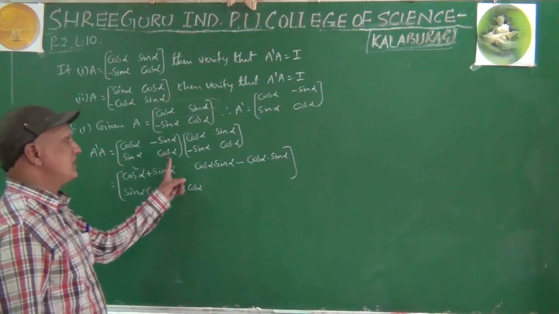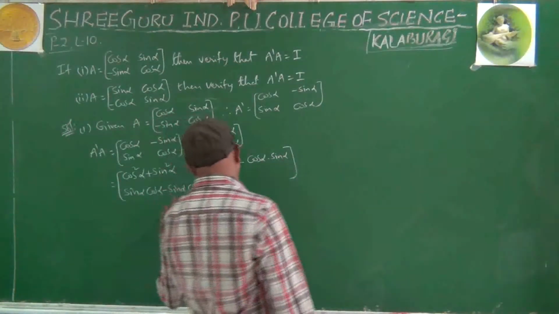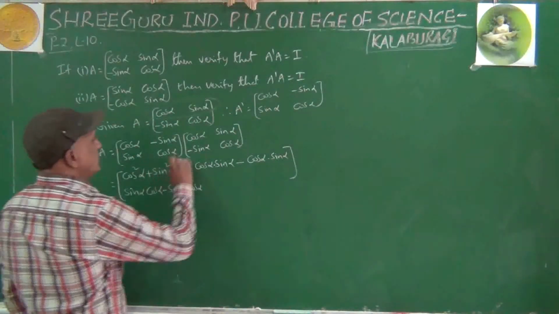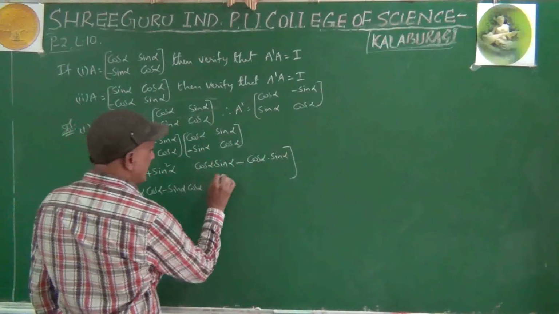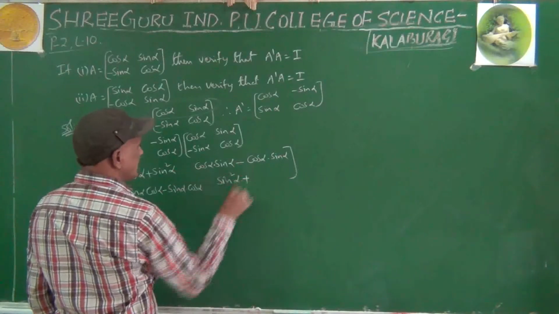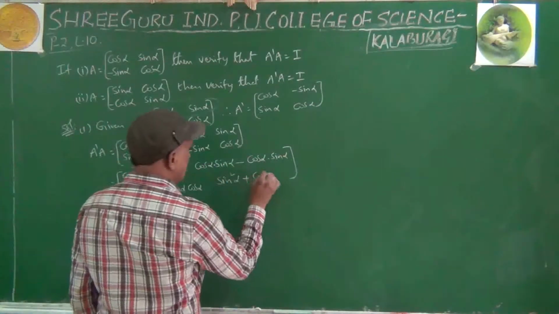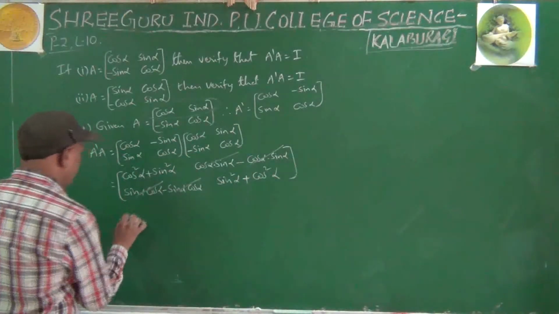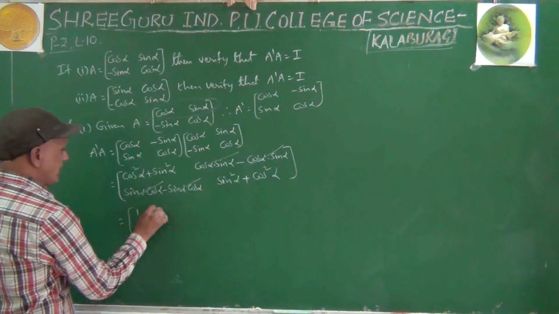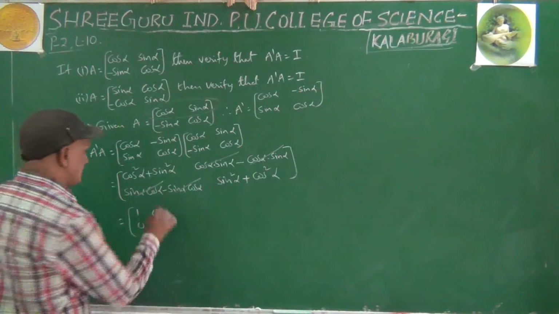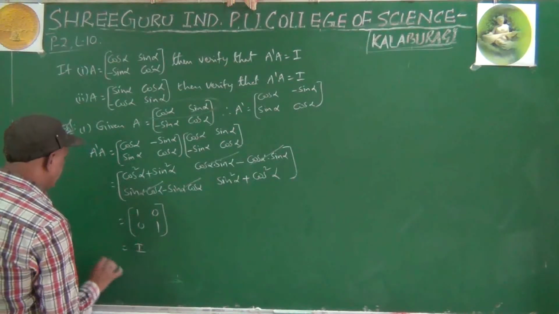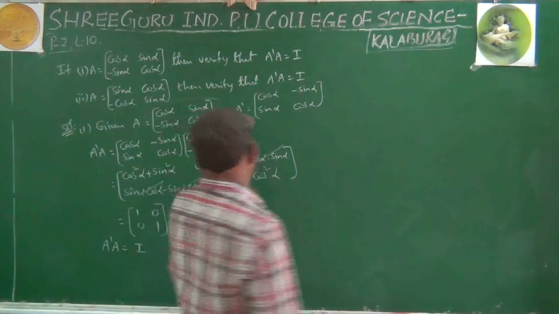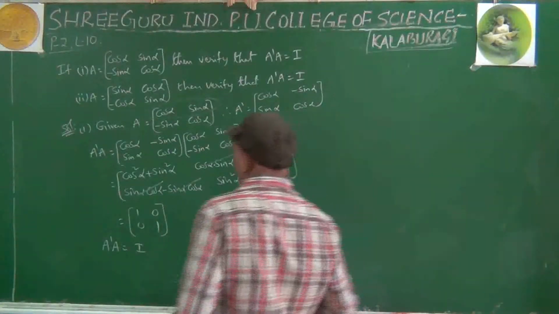Both are same. Second row, second column: sin alpha into sin alpha, sin square alpha, plus cos alpha into cos alpha, cos square alpha. Both got cancelled. Cos square alpha plus sin square alpha is 1, sin square alpha plus cos square alpha is 1. This is I. Same like that, second sub question you have to write.